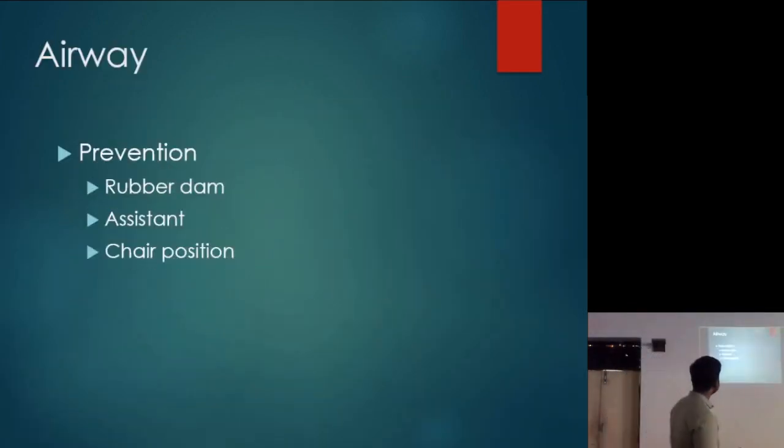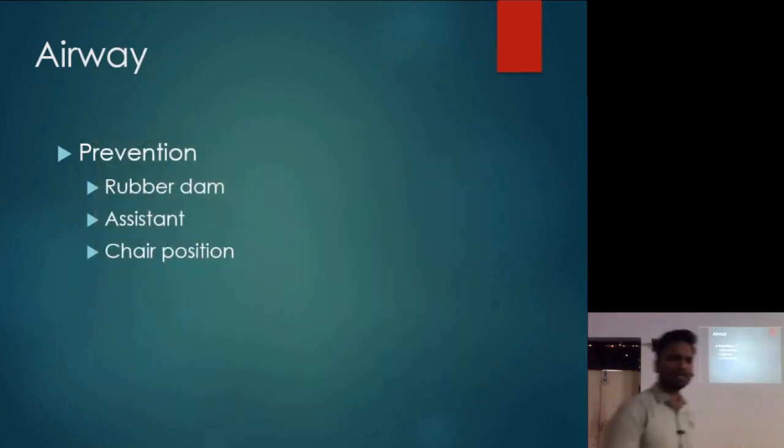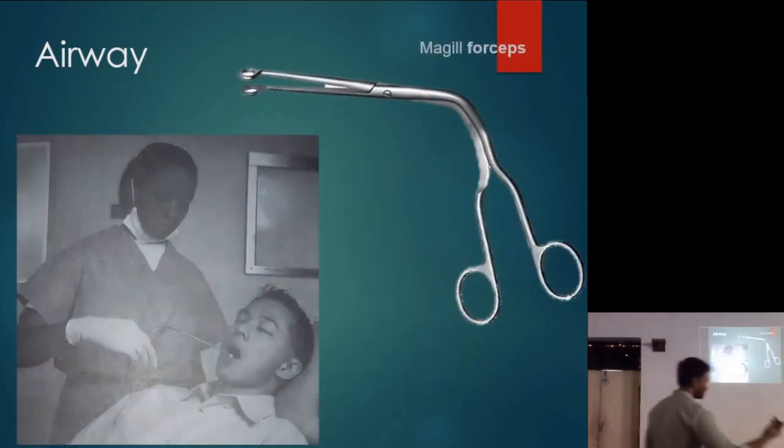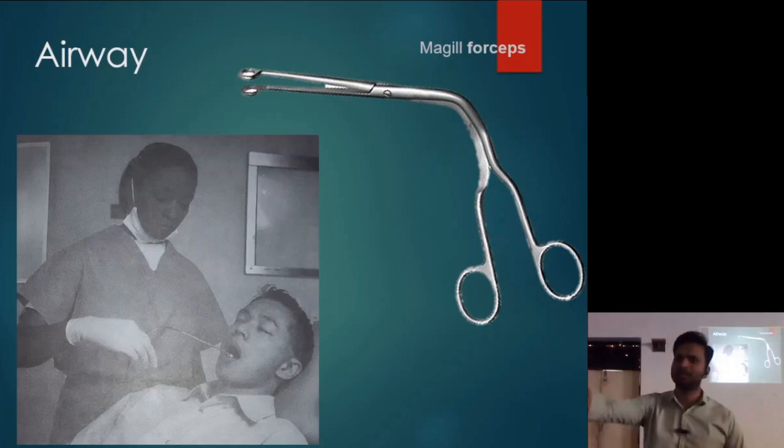Okay. So how do we prevent any foreign body while you are performing a procedure in your clinic? First is rubber dam use karo, so that for any dental any RCT procedure, there is no slippage of any instrument in the throat of the patient. Or your assistant should be trained enough so that if there is any foreign body that has slipped into the patient's throat, the assistant can use the Magill's forceps and just pick it out. Okay.